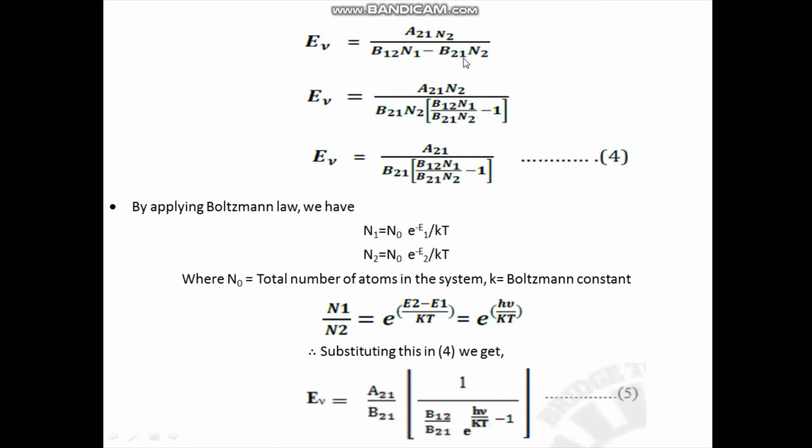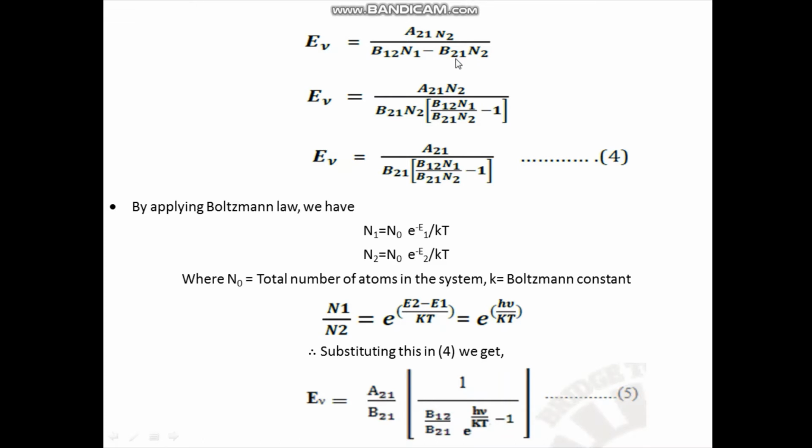So we get E nu is equal to A21 N2 by B21 N2, divided by B12 N1 by B21 N2 minus B21 N2 divided by B21 N2. So this term becomes 1.